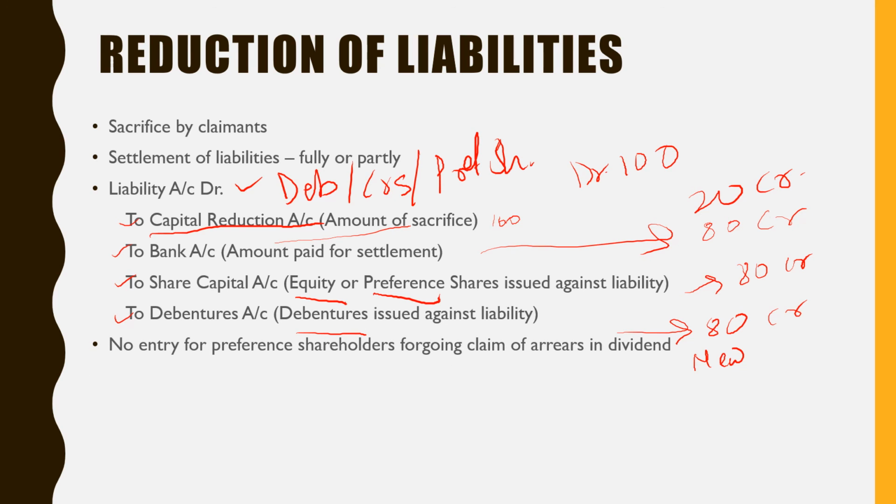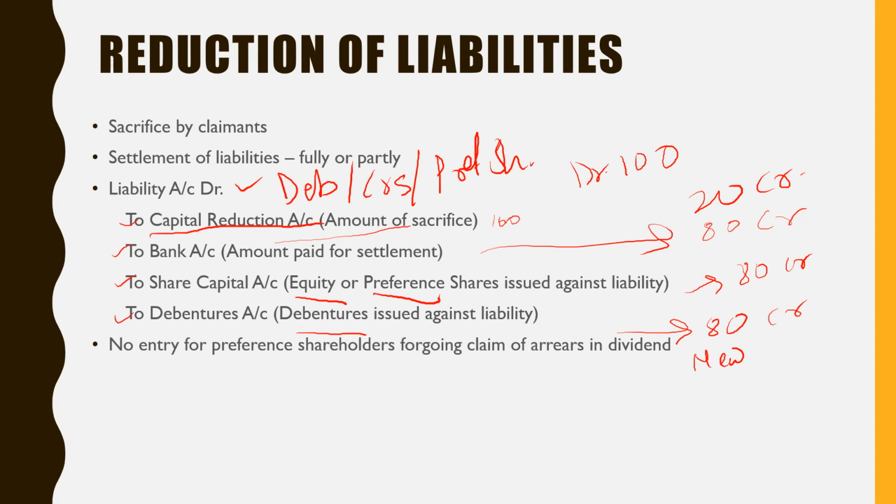If preference shareholders are foregoing their claim of arrears in dividend, no entry will be passed, because previously there is no entry for arrears in dividend. The entry for dividend is passed only when you declare dividend.